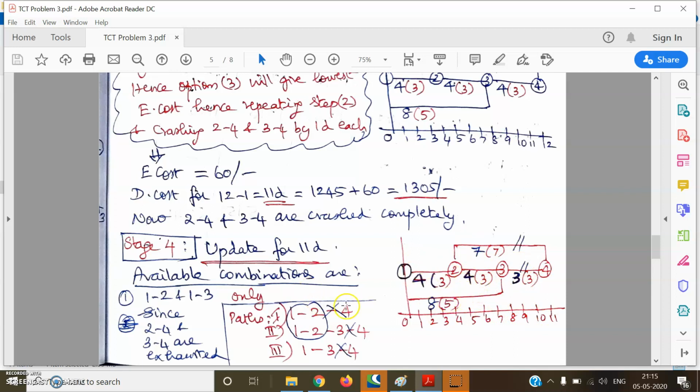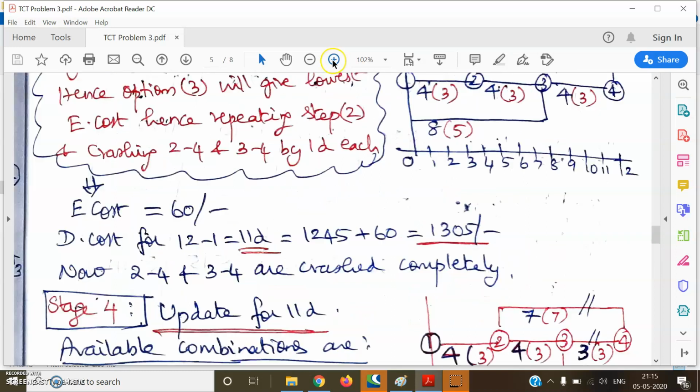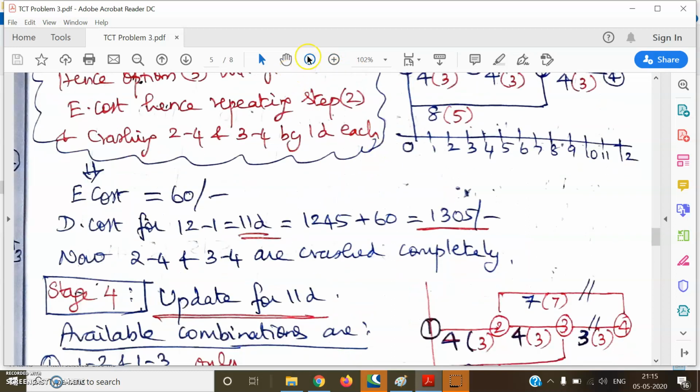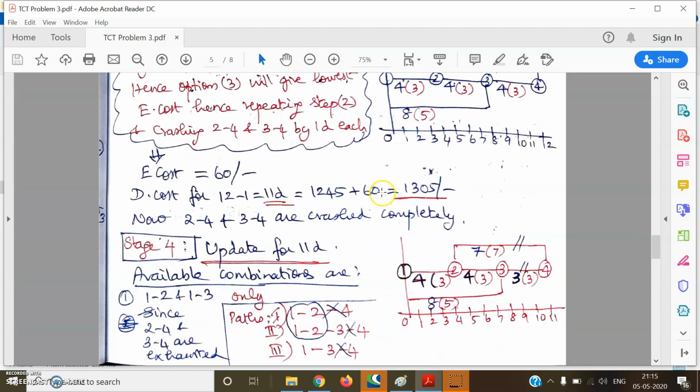So let us draw the network once again. Not the network, the 3 paths. If we take the 3 paths, 1, 2, 4 is the first path, 1, 2, 3, 4 is the second path, and 1, 3, 4 is the third path, of which 2, 4 and 3, 4 have been crashed completely. So 2, 4 is a unique activity for the first path. 3, 4 is a common activity for the second and third path. They have been completely crashed.